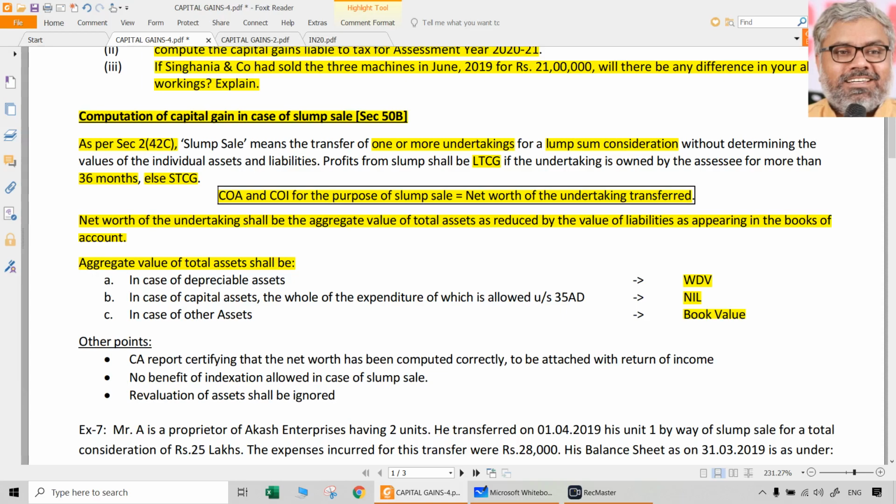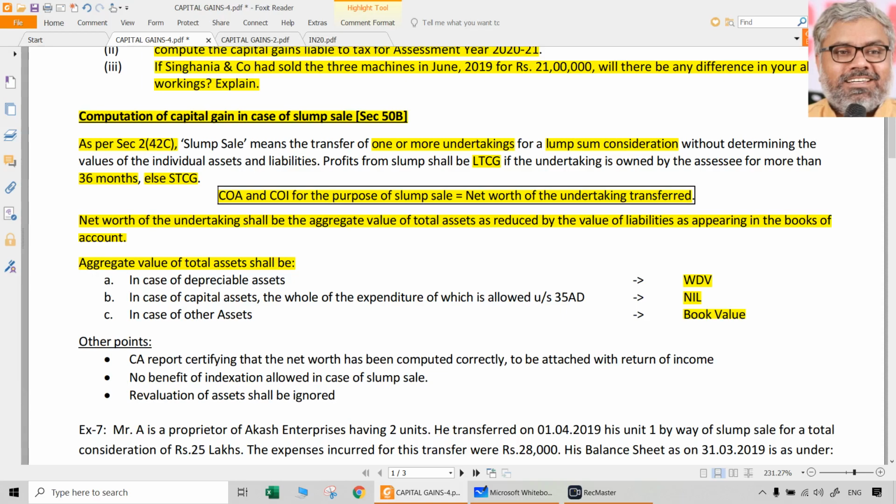We have to calculate the value of depreciable assets using Income Tax Act WDV. Other assets, if there are any, can be taken at book value. Assets for which a full deduction has already been claimed under the Income Tax Act, their value shall be taken as nil. That is how the total assets will be taken. From those total assets, deduct the liabilities, and what you get is net worth. Deduct that net worth from the full value of consideration, which is the lump sum consideration, and you get capital gain